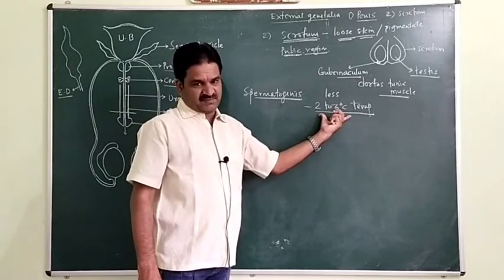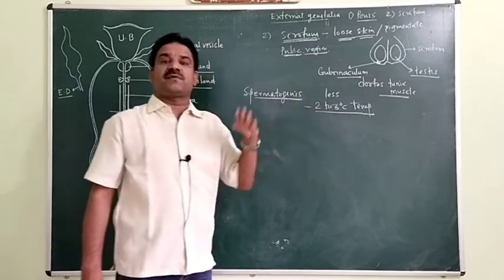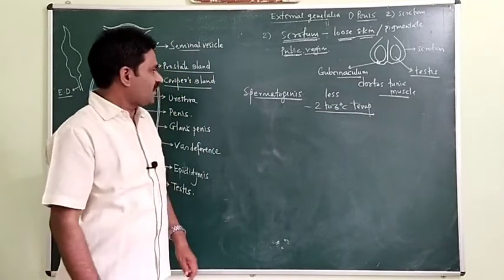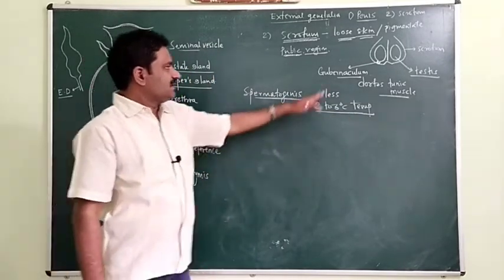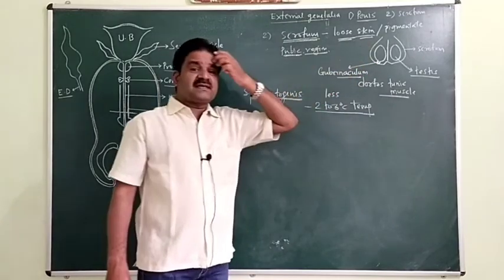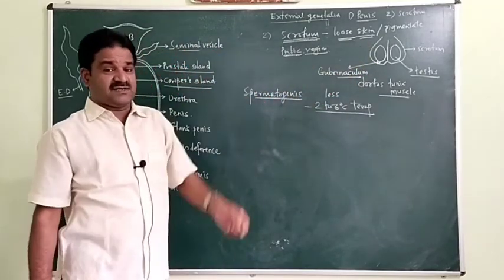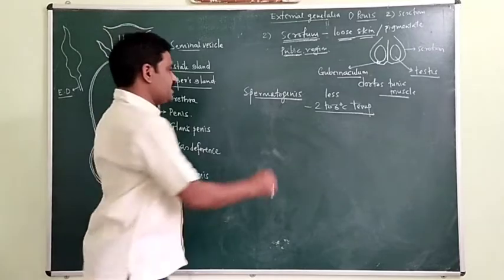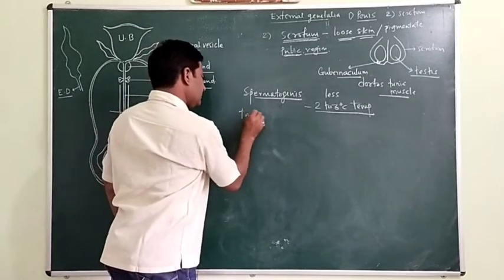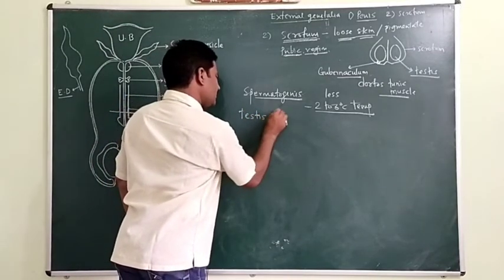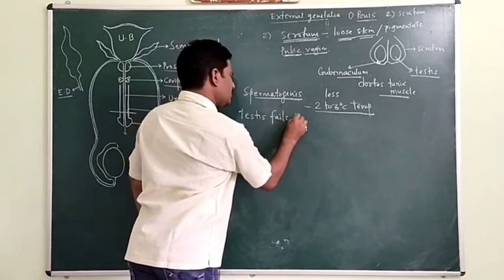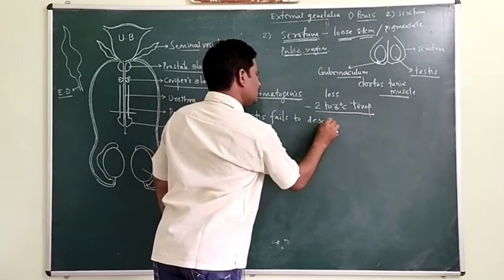That means sperm formation takes place at this temperature. Now these testes, in certain cases, this testis fails to descend into the scrotum.